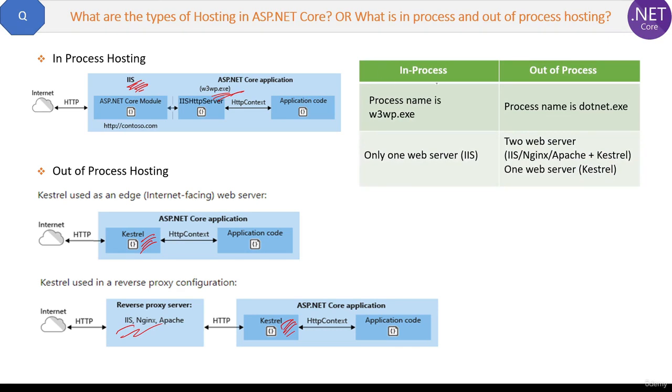Let's summarize the differences between in process and out of process quickly. In process hosting, process name is w3wp.exe, and out of process hosting, the process name is dotnet.exe. In process hosting, only one web server is used, and that is IIS. In out of process hosting, two web servers can be used. One will be Kestrel and other can be anyone like IIS, Nginx, Apache, any other. Now in the upcoming question, we will see some more details about Kestrel.